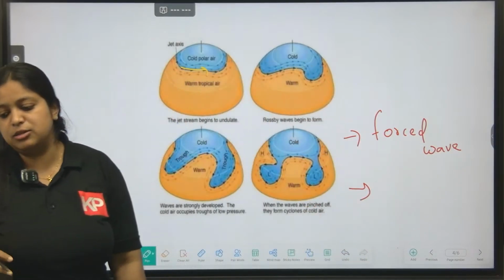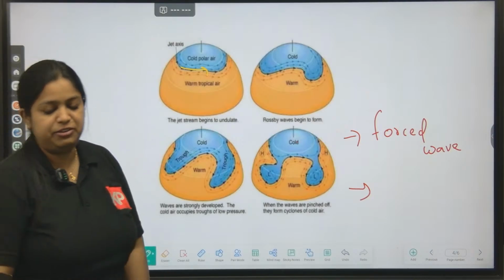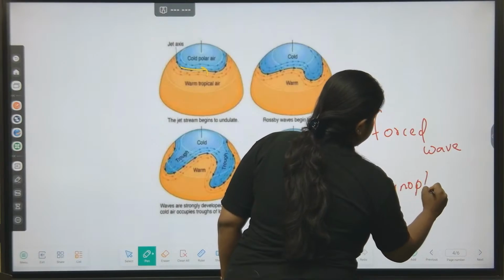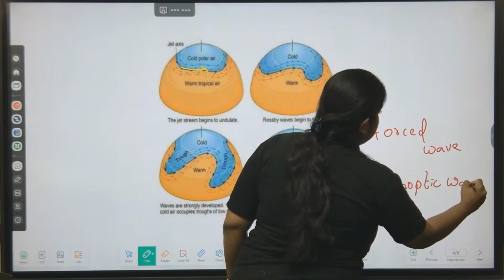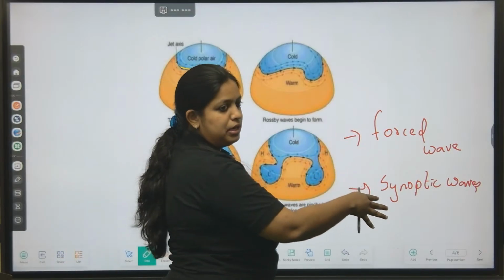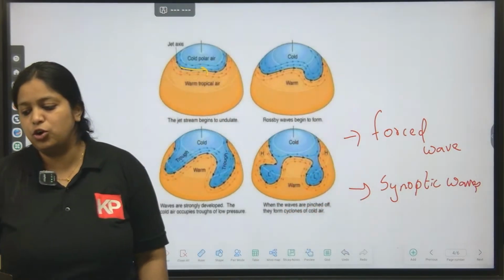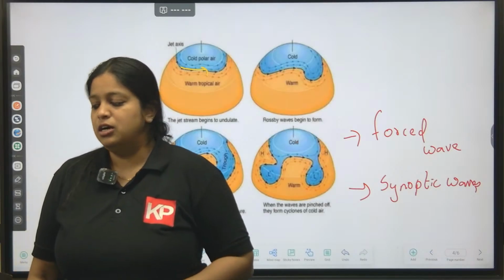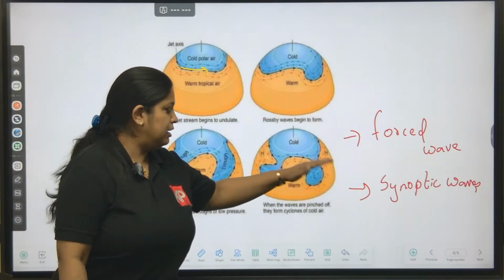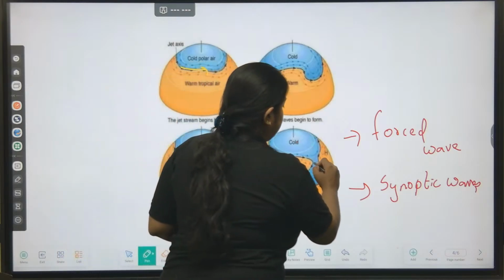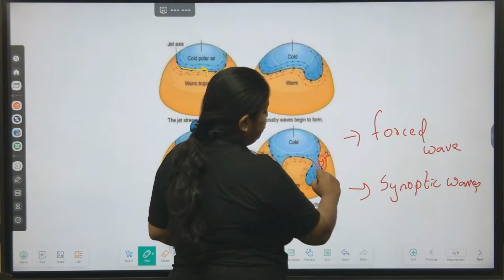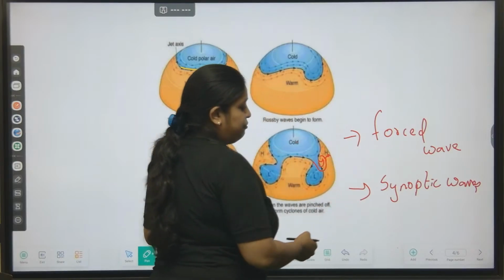Then there is another term called synoptic waves. The Rossby wave consists of two different parts. Synoptic waves are the normal ones, which move very quickly in the atmosphere. That situation is a synoptic wave. And whenever there is a mountain region, the movement changes, big changes in the movement happen, and that situation is a forced wave.